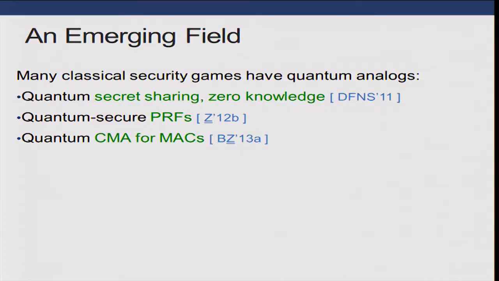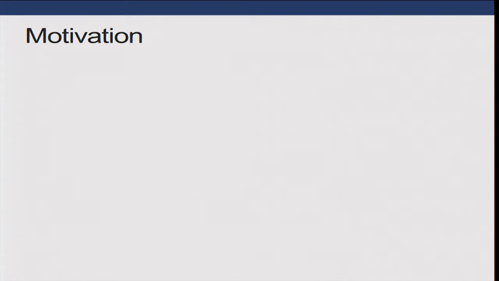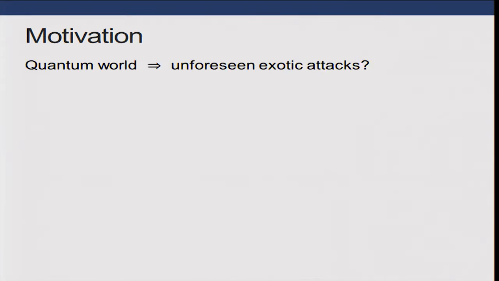Okay. So this whole idea of taking classical crypto and trying to attack it with quantum queries is a relatively new and emerging field. We've already seen several primitives analyzed in this context, but there is a lot more work to be done here. You might wonder, why do we care about these kind of attacks? Well, we don't know what the world's going to look like when we have quantum computers, and it's going to be very difficult to anticipate all of the funny quantum attacks that adversaries might try, so it makes sense to use the most conservative security model available.